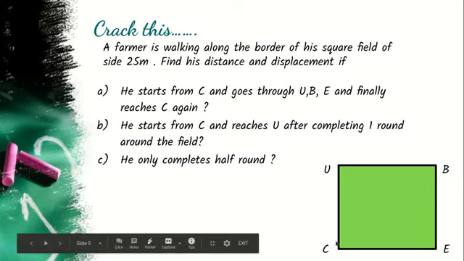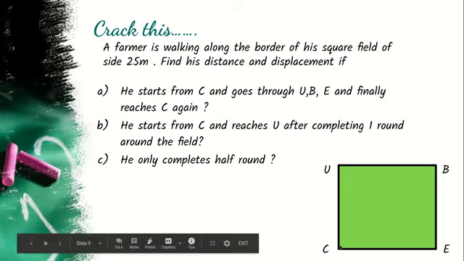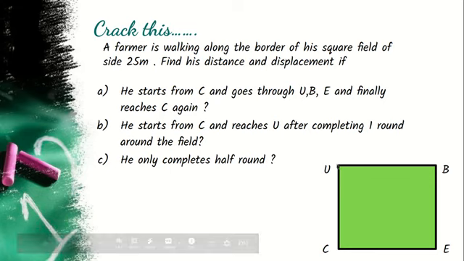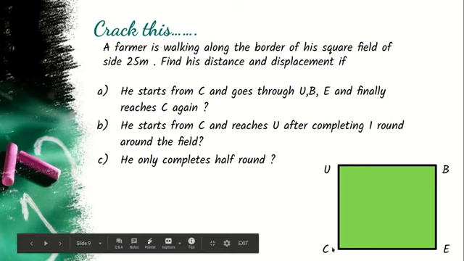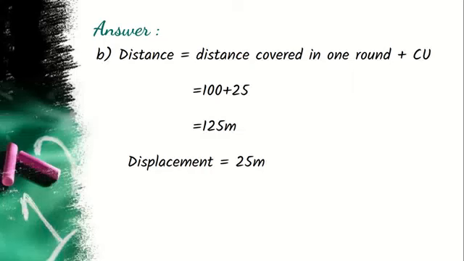So distance would be 25 plus 25 plus 25 plus 25 plus 25 meter. That is, total will be 5 into 25, which is 125 meter. Whereas if you see his displacement, he started from C and reached U. So this one side, this is his starting position, this is ending position. So the difference in the position is again 25 meter. So your answer reaches to displacement 25 meter and distance as 125 meter.